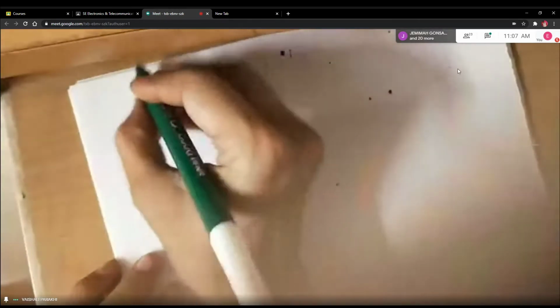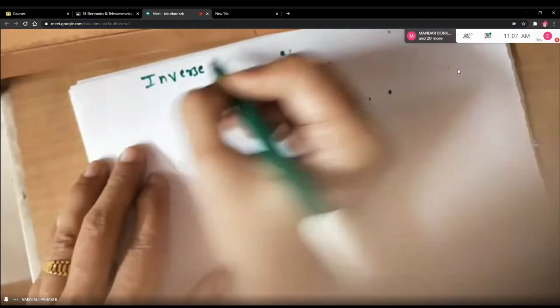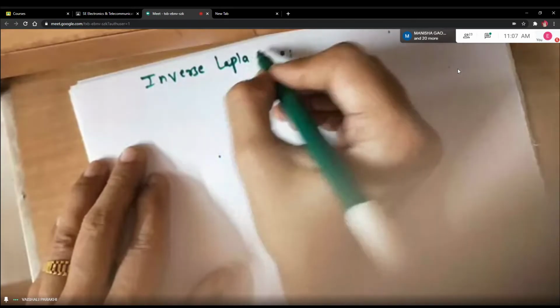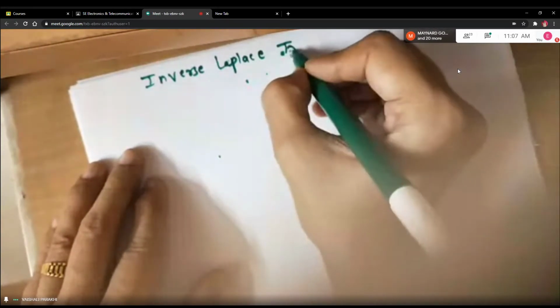Okay, students, so this is about Laplace transform. And now the next part I am going to start is called Laplace inverse transforms, which is again based on Laplace transform formulas. So inverse Laplace transform.